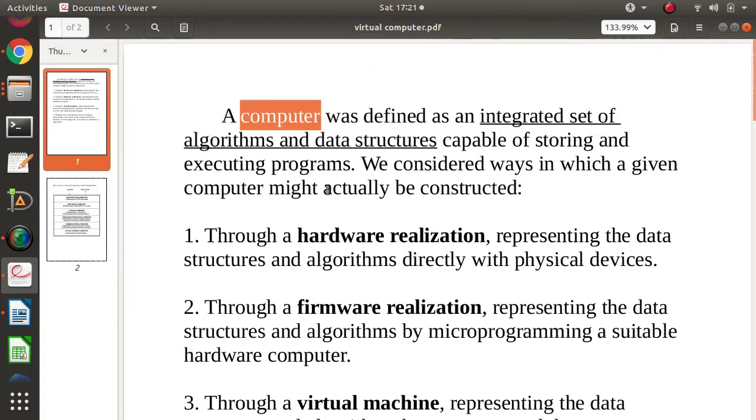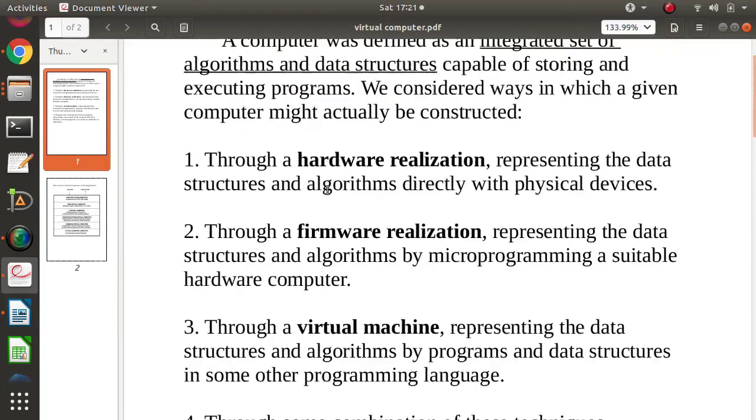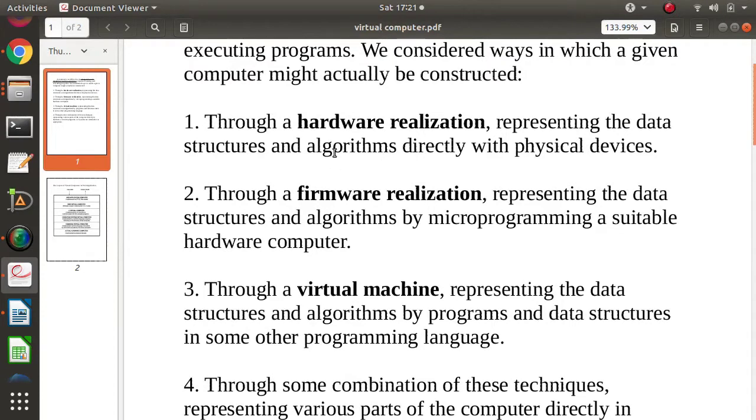Now, how is this computer implemented? There are three implementations of computer. One directly by hardware, one by firmware, and third by virtual machine. And fourth is a combination of these three. Now see, what is by hardware? When we are implementing computer directly by hardware devices, for example, we have a processor.